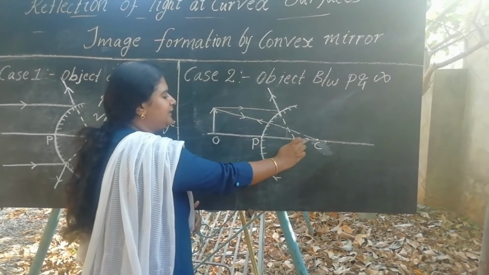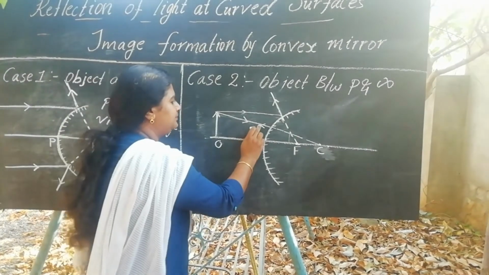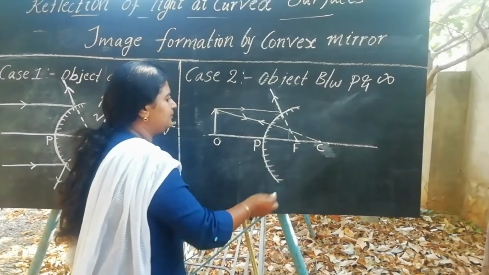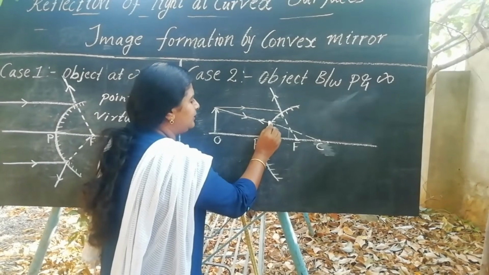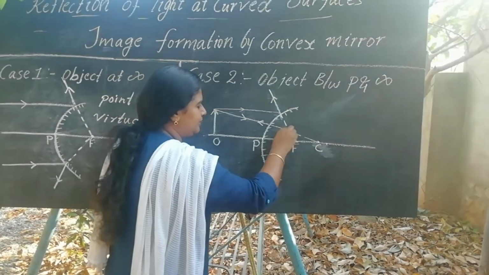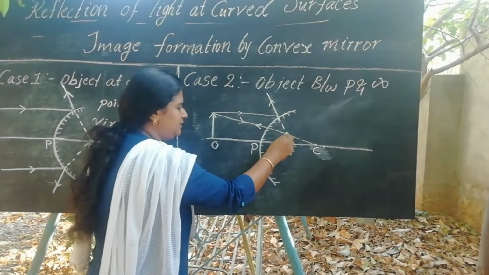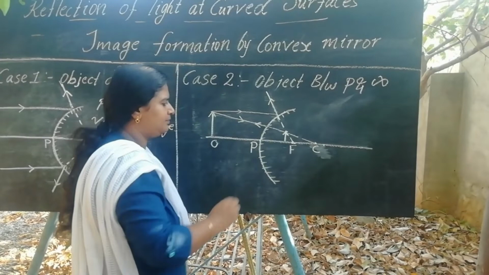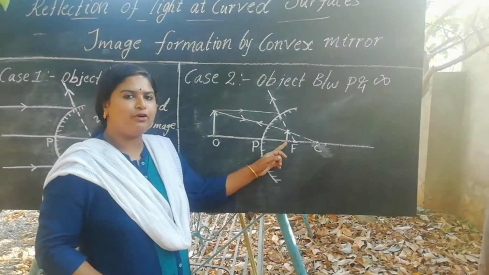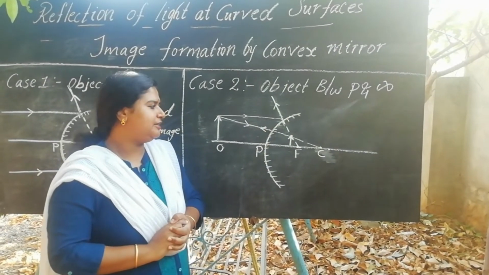So we will get the incident and reflected ray along the same line. Now we will find that when we extend the reflected rays backwards, they meet at a point. So this is the point where we get the image. So this is the image formed by convex mirror when the object is between pole and infinity.